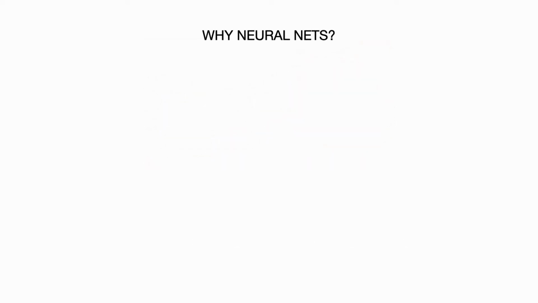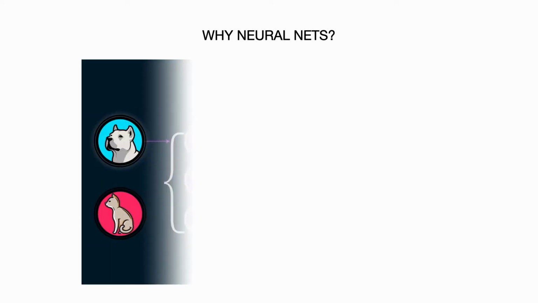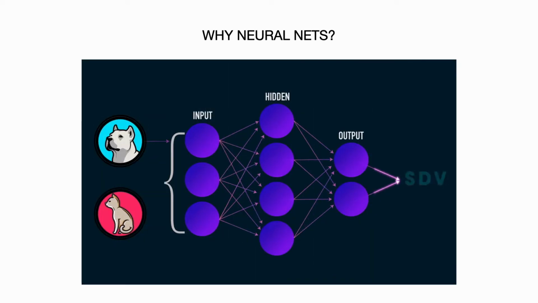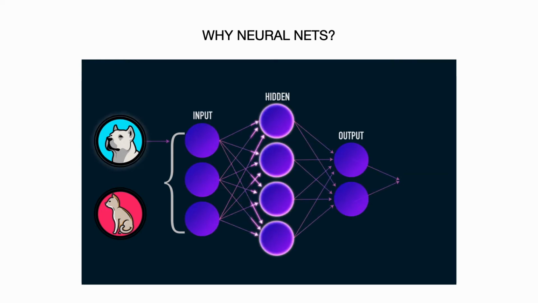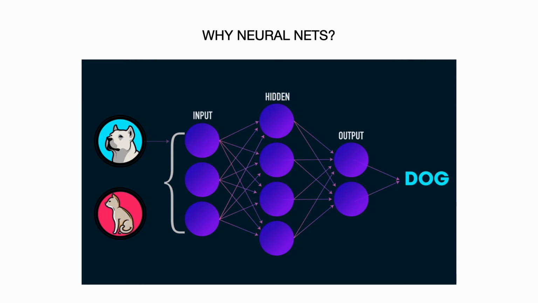To encourage you, why should we study these neural networks? Suppose we have a picture of a dog or maybe a cat. You can easily identify it's a dog or it's a cat. But if someone tells you to make a program which tells you whether it is a dog picture or a cat picture, it's very difficult.